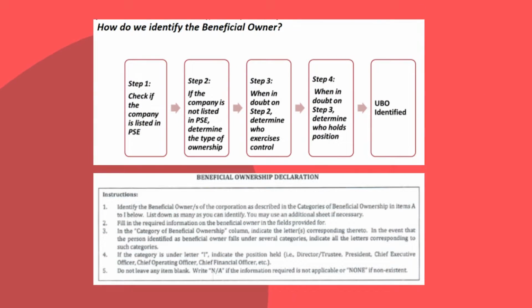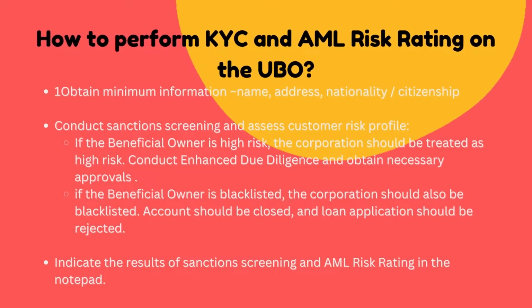And this is how we identify the beneficial owner. To simplify, it is usually seen on the last pages of the GIS. That's why we always ask for complete pages of the latest general information sheet of the corporation.